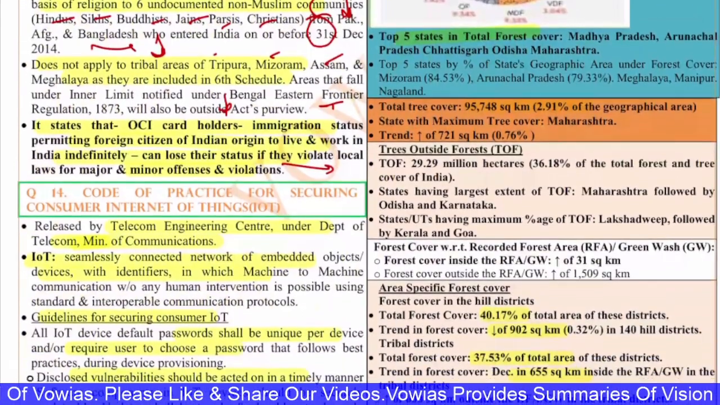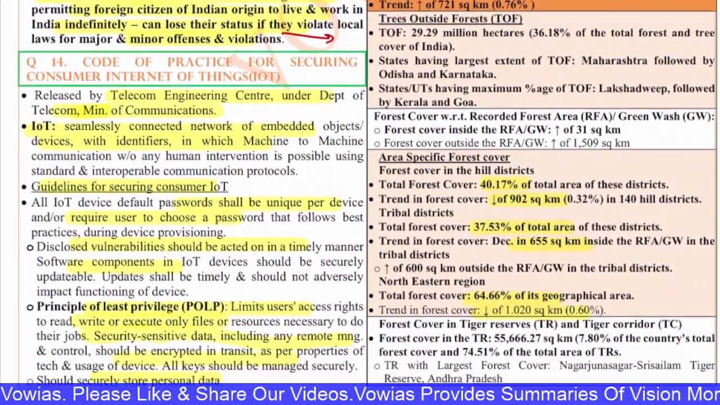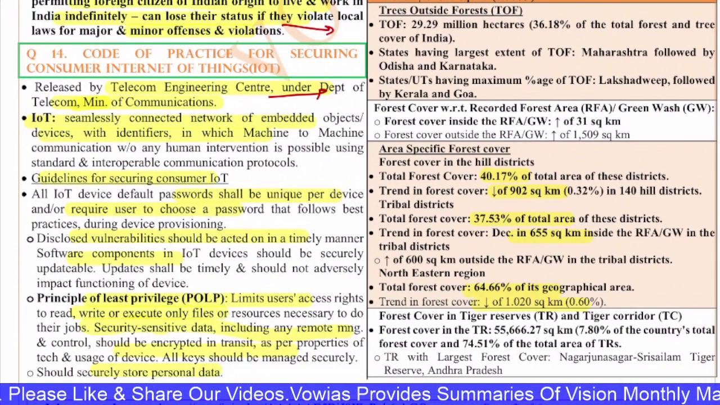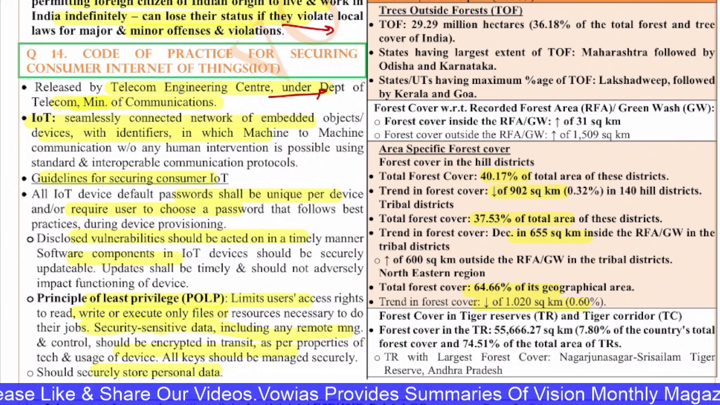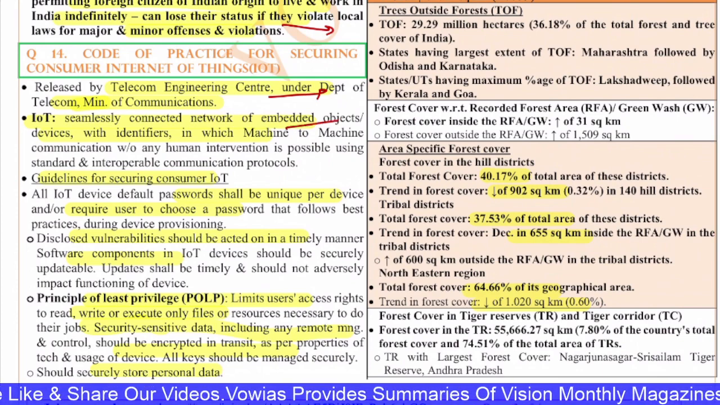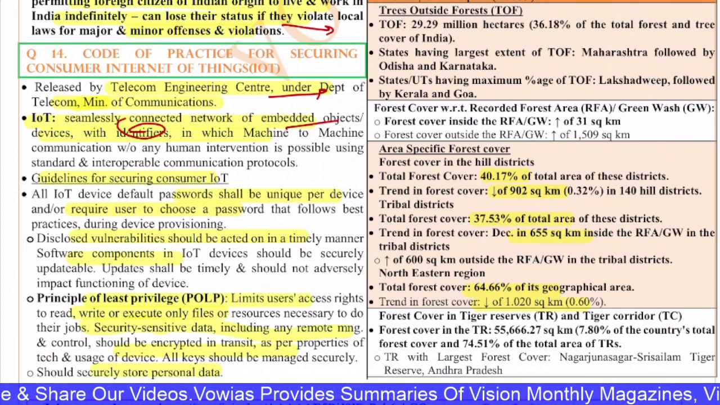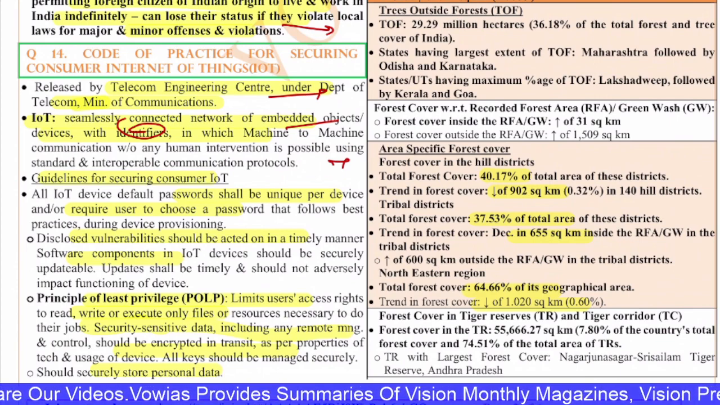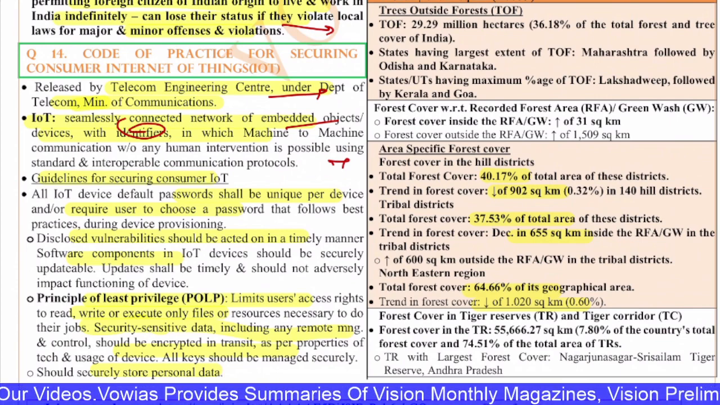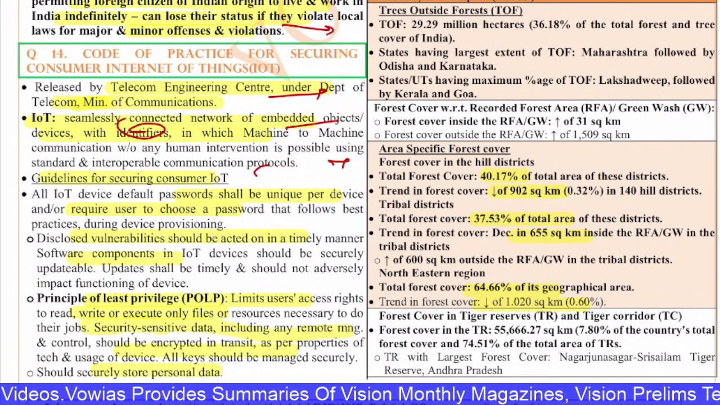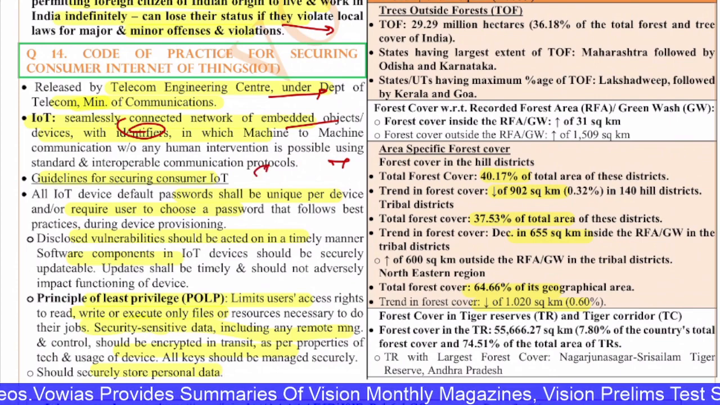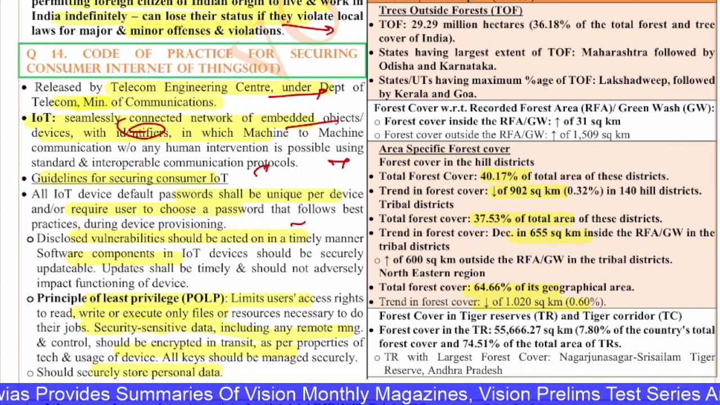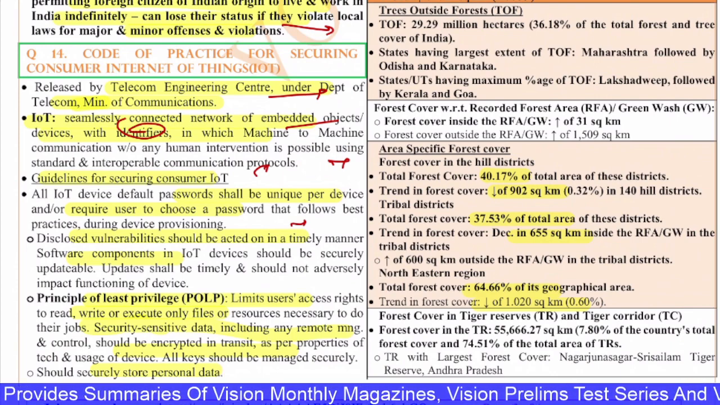Next, the 14th question is on the Code of Practice for Securing the Consumer Internet of Things. It is released by the Telecom Engineering Center under the Department of Telecom, Ministry of Communication. IoT is the seamless connectivity of a network of embedded objects and devices with identifiers, in which machine-to-machine communication without any human intervention is possible using standard and interoperable communication protocols. Guidelines for securing IoT: all IoT device default passwords shall be unique per device, and it also requires the user to choose a password that follows the best practices during device provisioning.